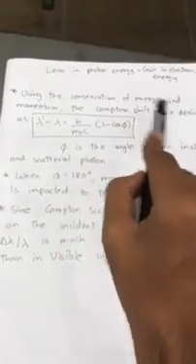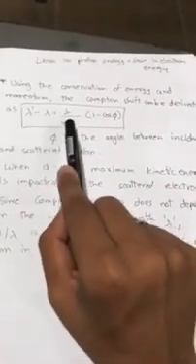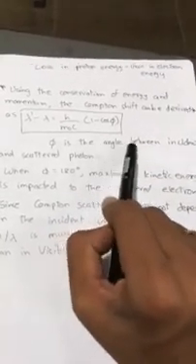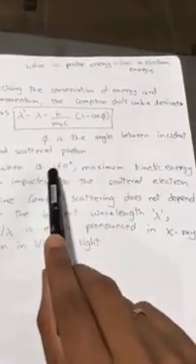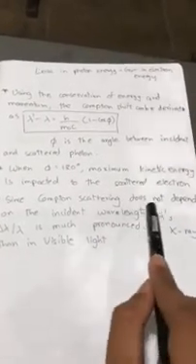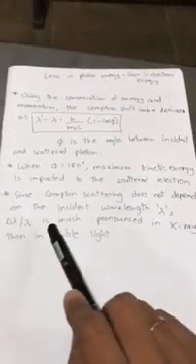Using conservation of energy and momentum, the shift can be derived as lambda dash minus lambda equals h by m naught c into 1 minus cos phi, where phi is the angle between incident and scattered photon. When phi is equal to 180 degrees, maximum kinetic energy is imparted to the scattered electron. Since the shift does not depend on the incident wavelength lambda, delta lambda by lambda is much more pronounced in X-rays than in visible light.